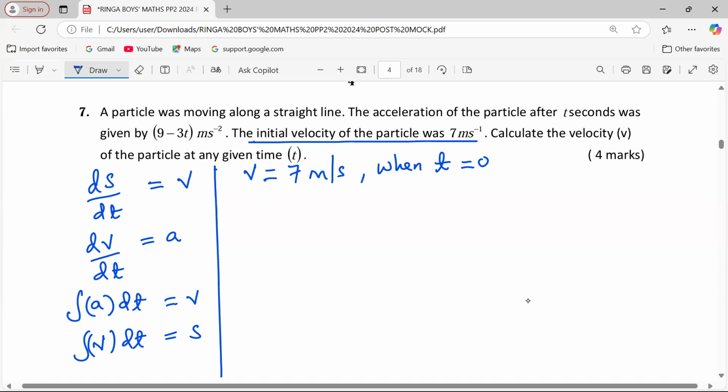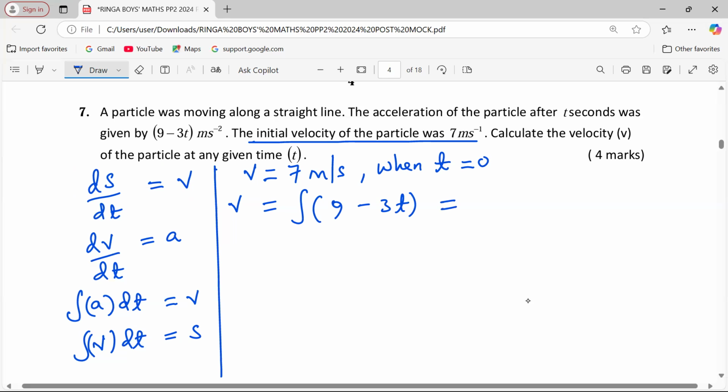So we are now supposed to find the velocity function. And how do we get the velocity function? By either differentiating the displacement function with respect to time, or by integrating the acceleration function with respect to time. So which function are we given? The acceleration function. So for us to get the velocity function, generally, the velocity function will be given by the integral of 9 minus 3t.